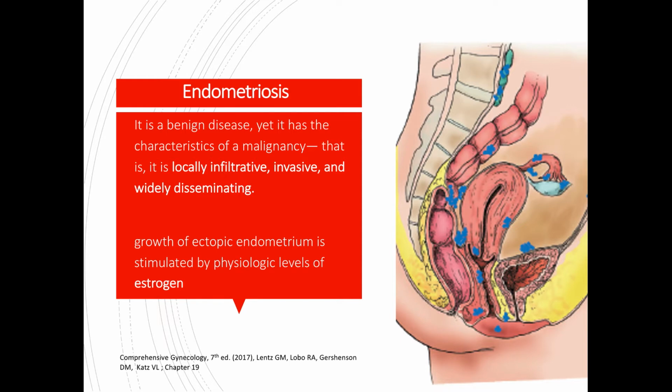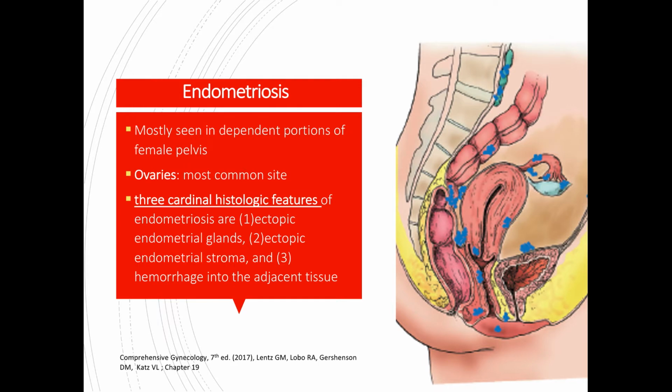Endometriosis is a benign disease, yet it has the characteristics of a malignancy, that is, it is locally infiltrative, invasive, and widely disseminating. The growth of ectopic endometrium is stimulated by physiologic levels of estrogen. Endometriotic implants are mostly seen in dependent portions of the female pelvis, and the ovaries are the most common site of endometriotic implants. There are three cardinal histologic features of endometriosis, and these are ectopic endometrial glands, ectopic endometrial stroma, and hemorrhage into the adjacent tissue.